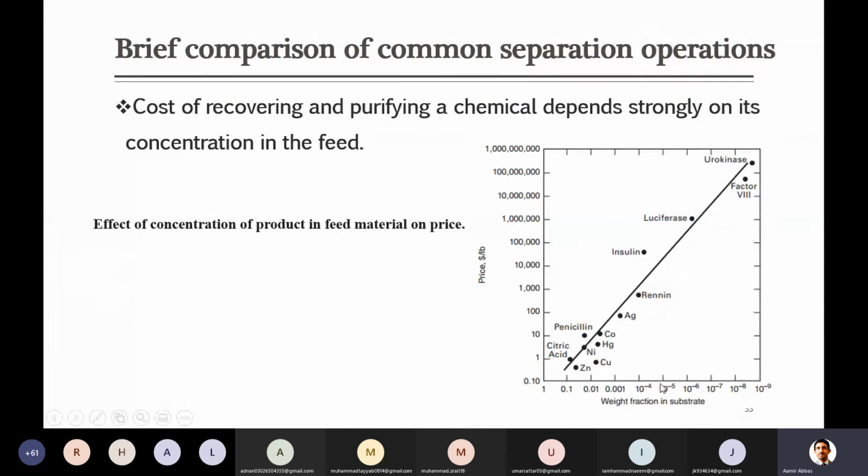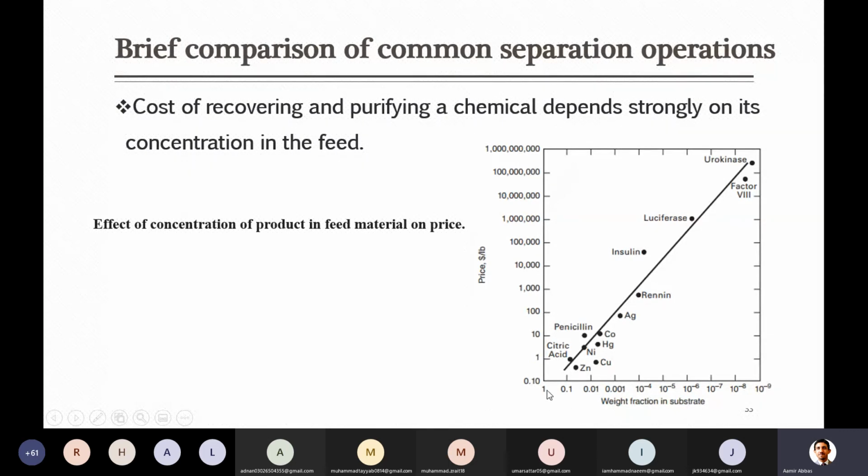For example, in this diagram you can see that on the x-axis there is the weight fraction in substrate. Substrate means anything which is carrying any other thing. Here various elements are given with their concentration. You can see that this is decreasing as we move away from the origin.